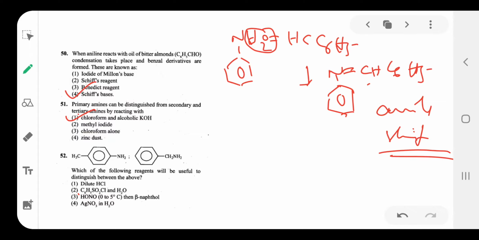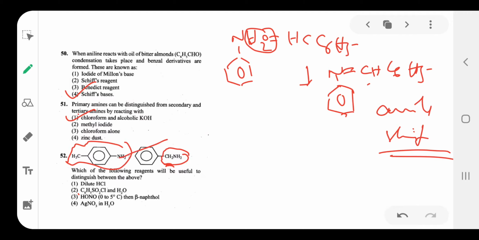Next, question number 52. Your first compound is an aromatic primary amine, which gives the diazotization compound, and further reacts with beta naphthol to form an azo dye. But here NH2 is attached to the alkyl group, a CH2 methylene group, so it is an aliphatic compound, not attached to the ring.